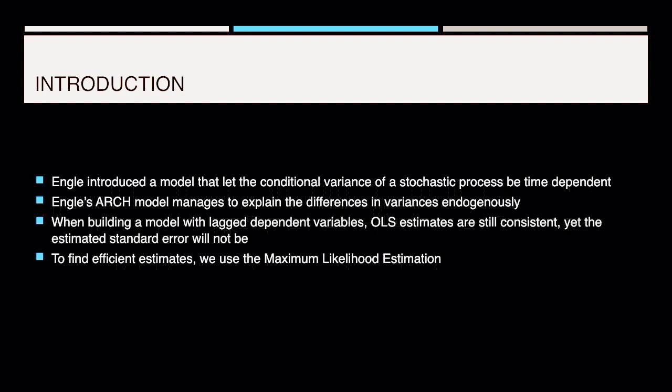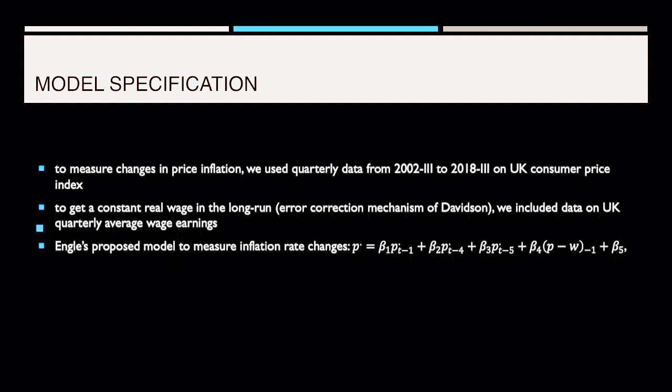When building these models with lag-dependent variables, one can see that OLS estimates are still consistent, yet their standard errors aren't. In order to find efficient estimates for our regression, we use the maximum likelihood estimation model. To further specify our model, we use quarterly data from 2002 to 2018 on the UK Consumer Price Index. As it is hard to measure changes in price inflation, we follow the assumption that price inflation follows wage increases. To get a constant real wage in the long run, we included the error correction mechanism of Davidson, which includes data on UK quarterly average wage earnings.